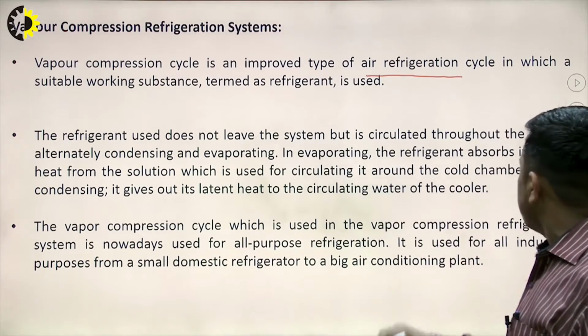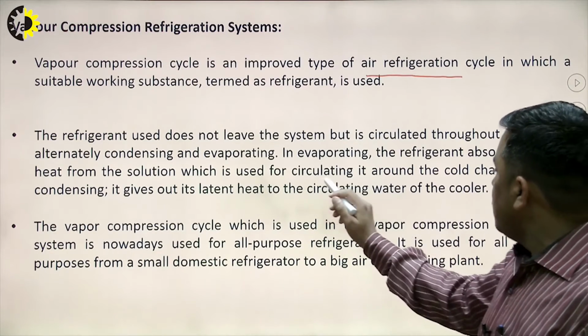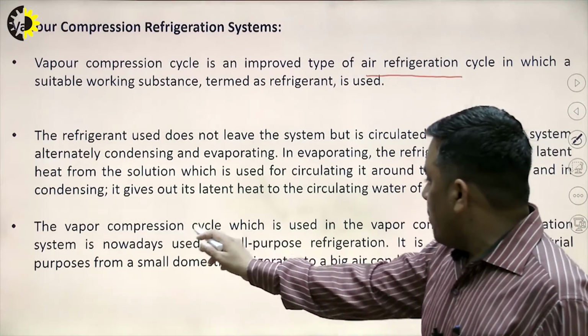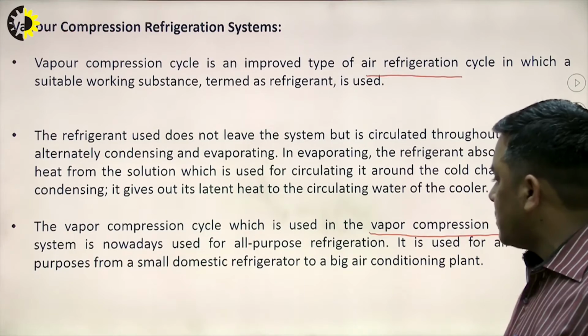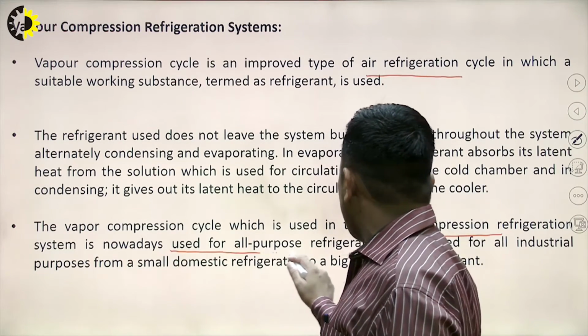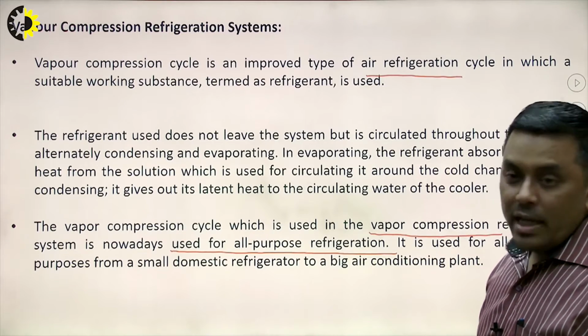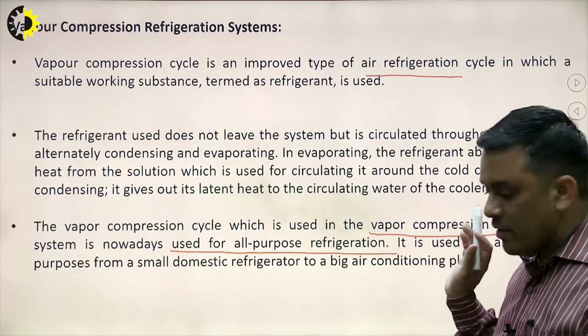In evaporating, the refrigerant absorbs its latent heat from the solution, which is used for circulating it around the cold chamber. The vapor compression cycle, which is used in the vapor compression refrigeration system, is nowadays used for all purpose refrigeration. So, that is why I again took this particular topic to discuss what basically the vapor compression refrigeration system is.